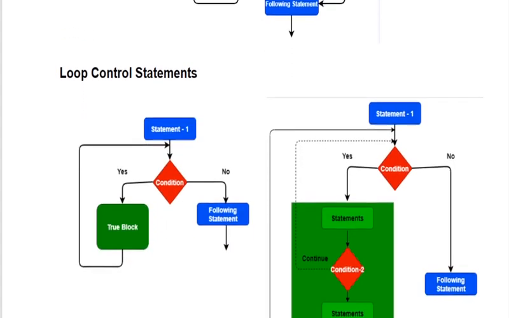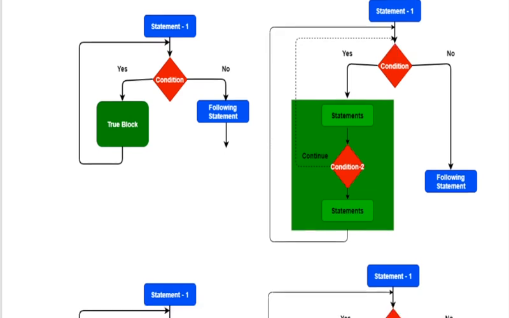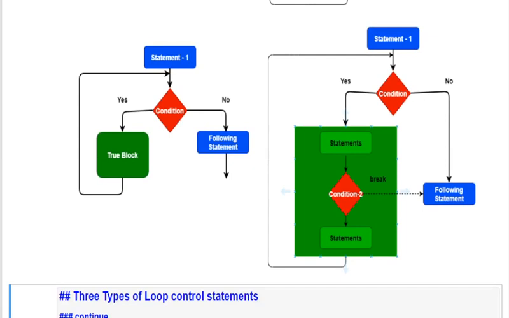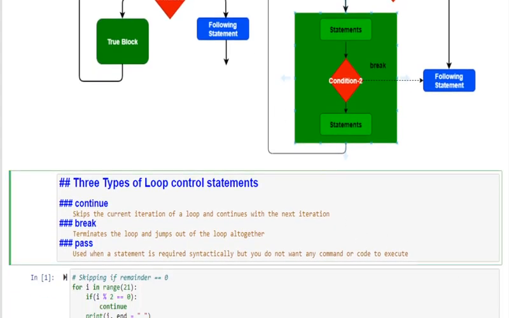So why do we need loop control statements? In this true block, I may want to check another condition. Based on the condition value, I may want to continue with the next iteration, that is skipping some statements and continue with the next iteration. Or I may want to come out of the loop altogether, instead of just skipping the whole thing, and execute the next statement following the loop. To achieve this, we have two types of loop control statements.